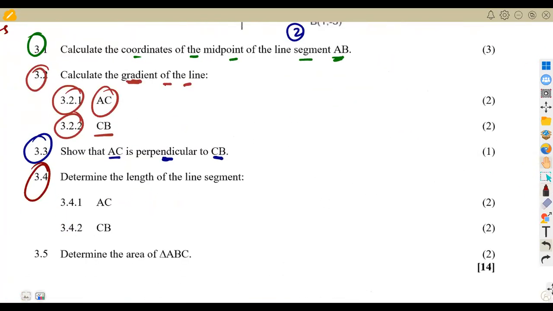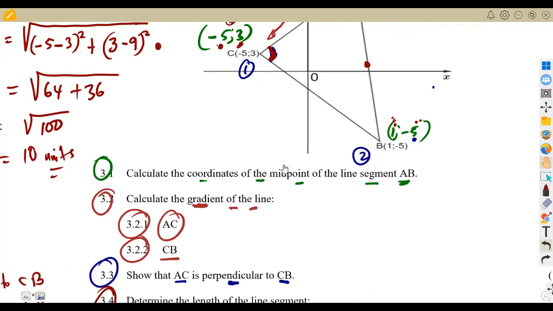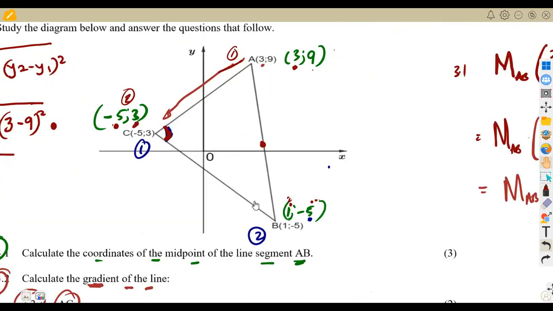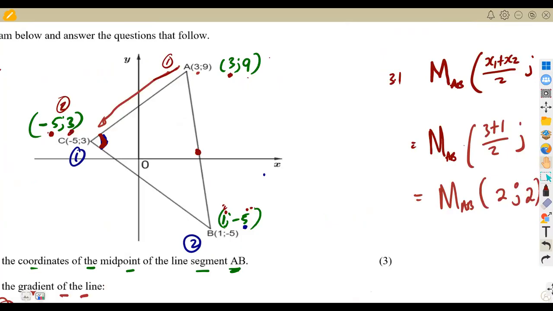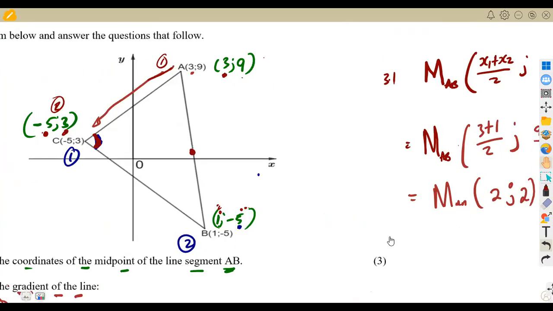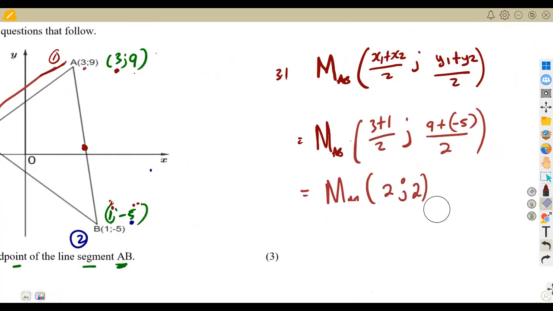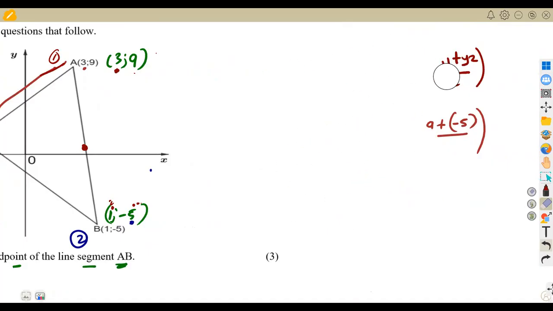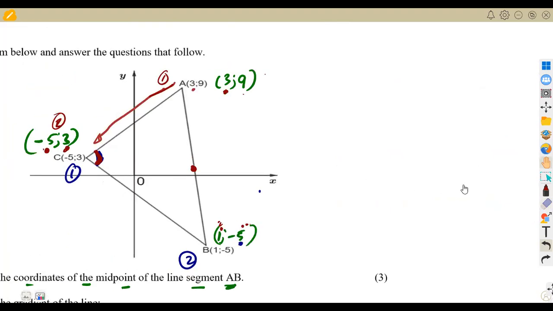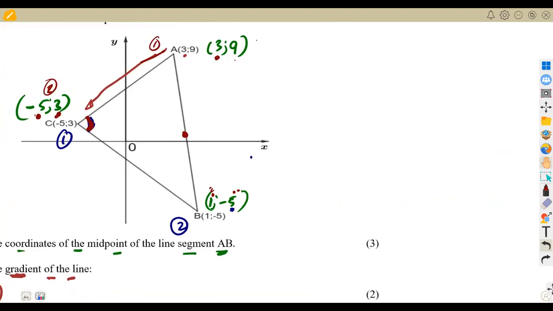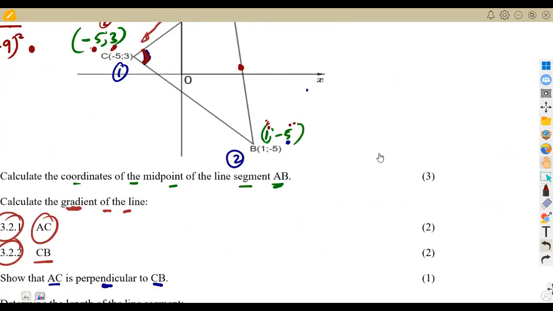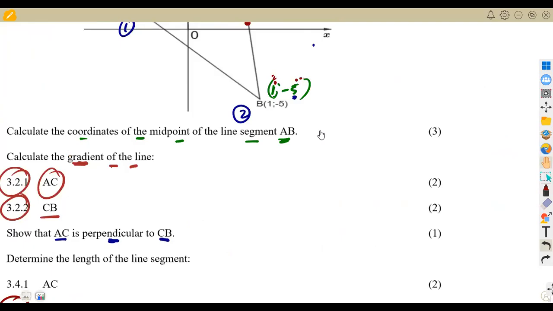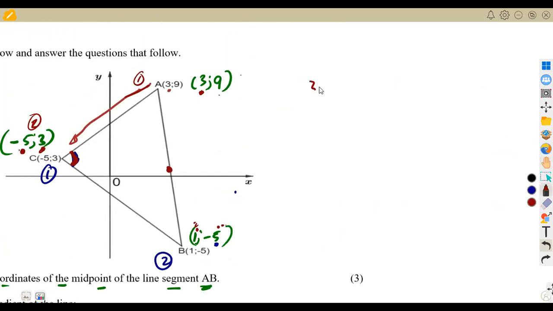We move on to the other part, 3.42, the length of CB. So we've got the length of CB in that case. These are the points from C to B. So it's still going to use the same scenario that we had before, guys, on calculating length. Remember what I talked about. I'm just going to remove this part so that we can properly have our question done. So we need the length of CB. Remember, this is 3.42. Let's see what you're going to have there.